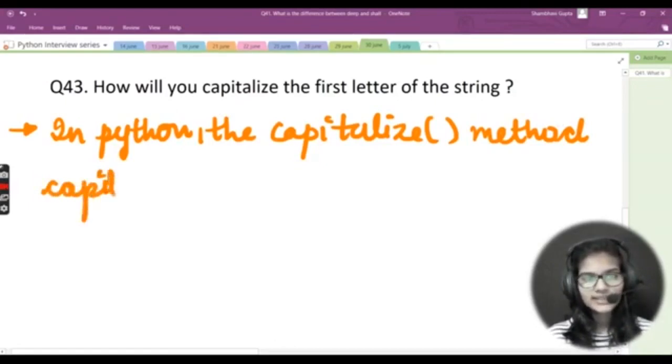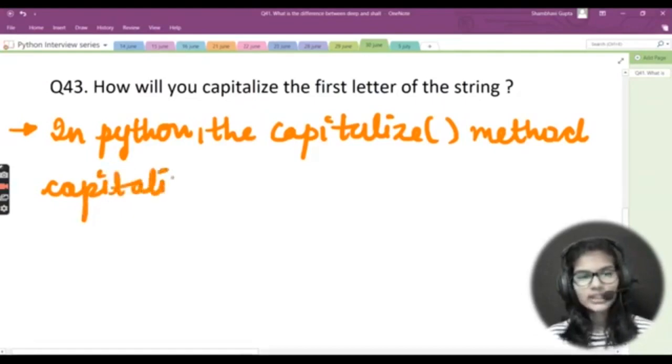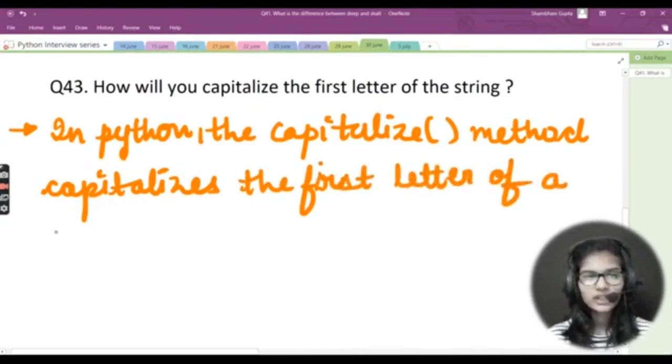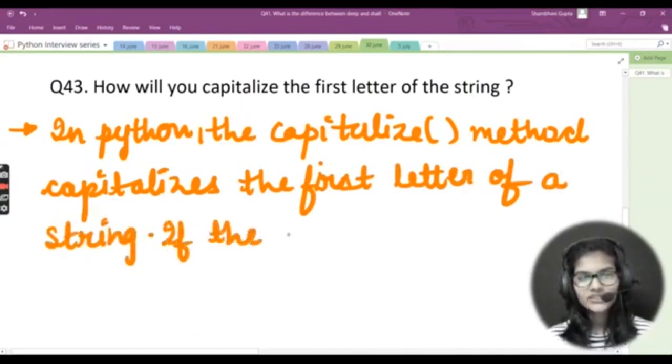Basically, in Python, the capitalize method capitalizes the first letter of a string. It just capitalizes the first letter of the string,